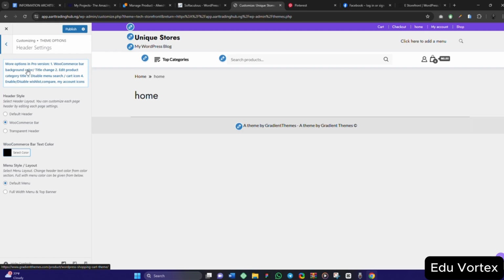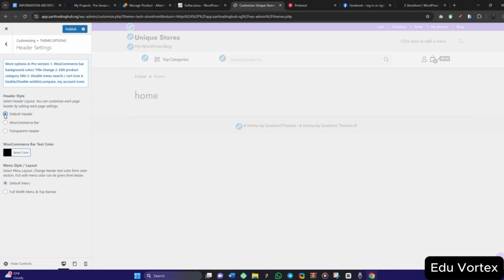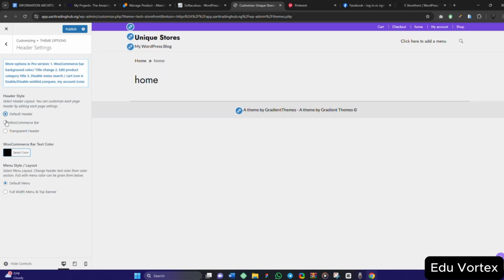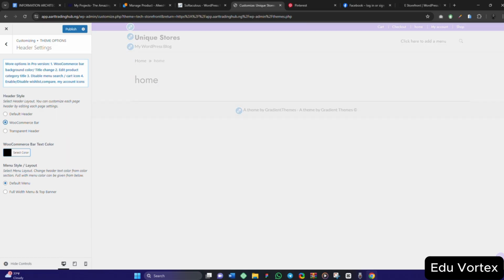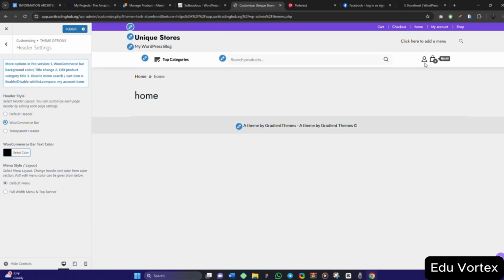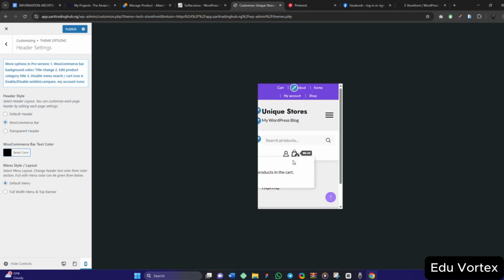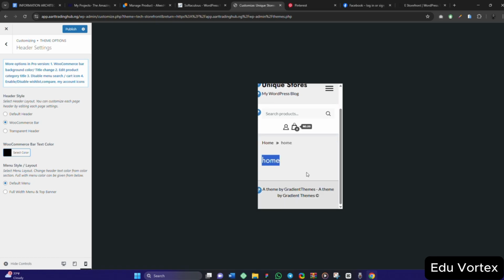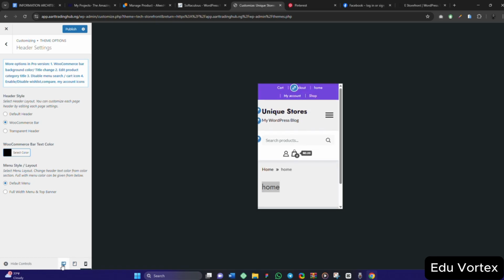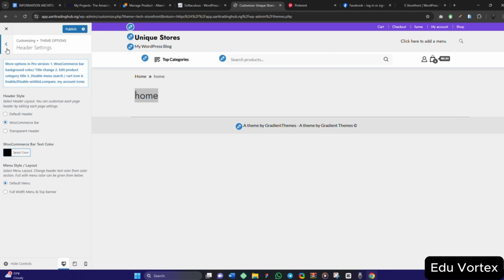Header settings. We have the default header, WooCommerce bar. Okay, let me click on the default header. Let's see. Okay, so the WooCommerce bar here, it will bring out this sign in. So let me check the mobile version. Okay, not that bad. The mobile version is not entirely bad. So let's take it back here.